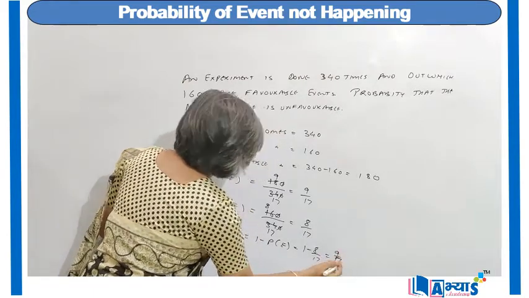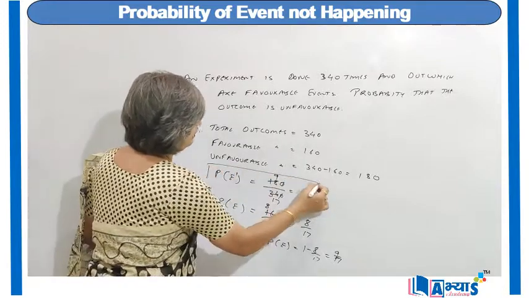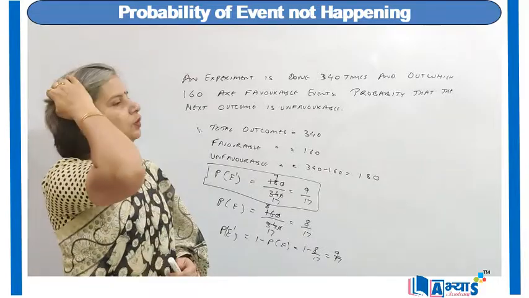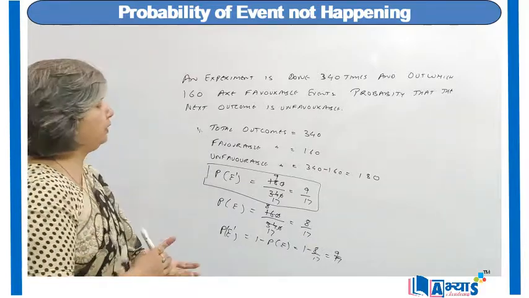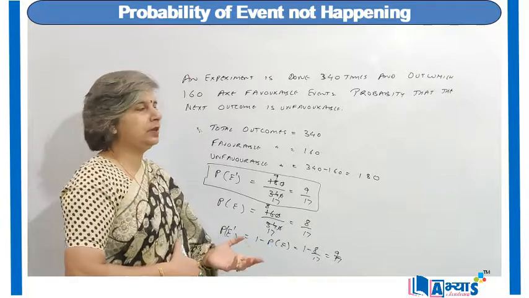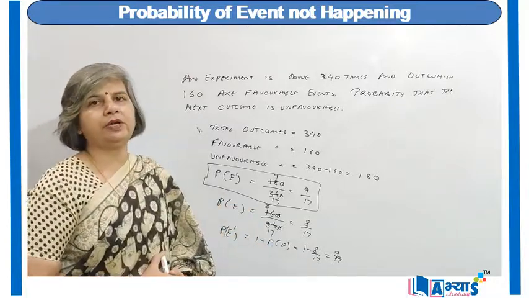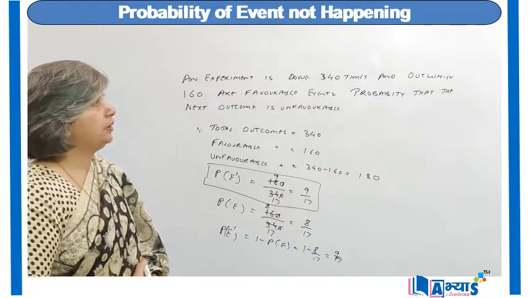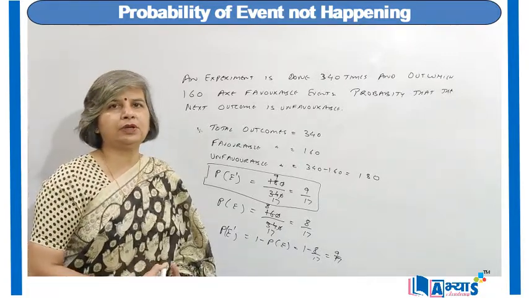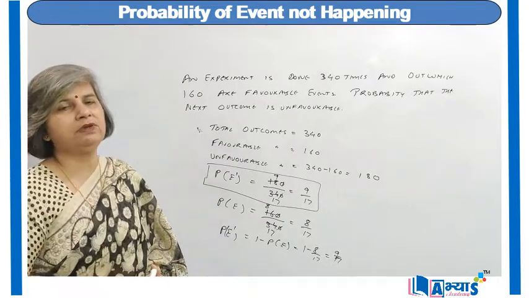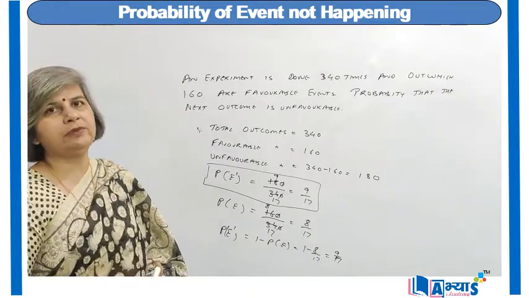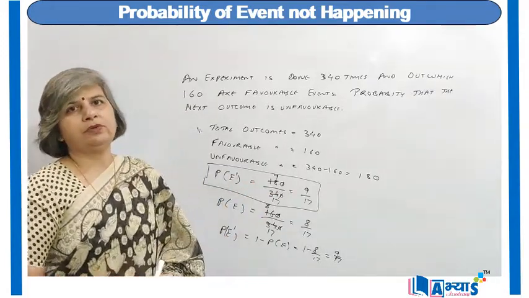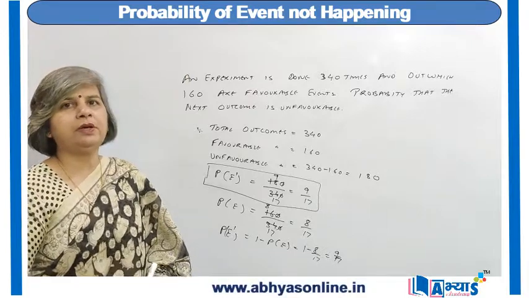So this is how we can find the probability: one way is by taking the number of unfavorable cases and dividing by total number of cases, or the second method can be to find the probability of the occurring of the event and then subtracting that probability from 1, we will get the probability of the event not occurring. So we can calculate the probability of event not occurring by both the cases. In the first case, we will first find the total number of unfavorable cases and divide the number of unfavorable cases by the total number of cases, and we will get the probability of event not occurring.